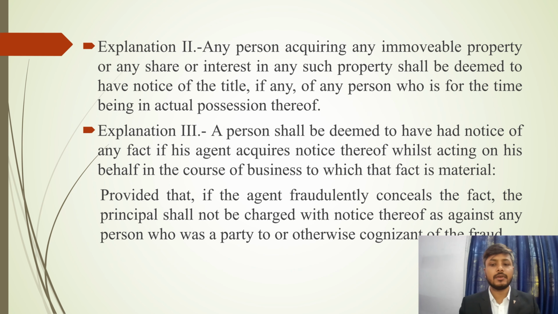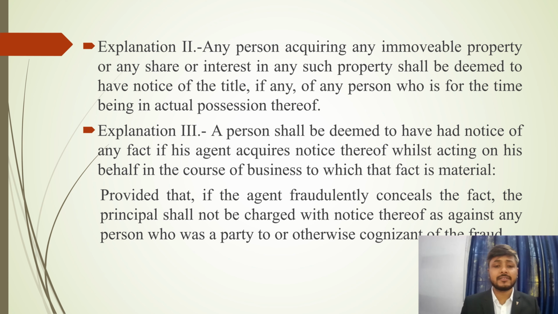Moving on to explanation number 2, which says that any person acquiring any immovable property, or any share or interest in any such property, shall be deemed to have notice of the title, if any, of any person who is for the time being in actual possession thereof. It suggests that if a person is acquiring immovable property, he should know who holds the title or who is in actual possession.